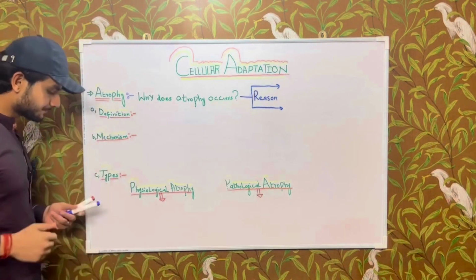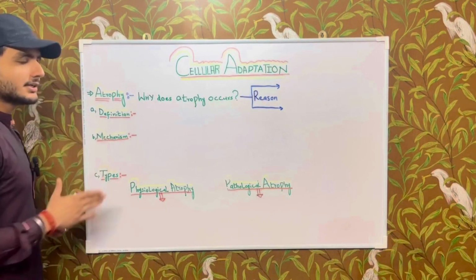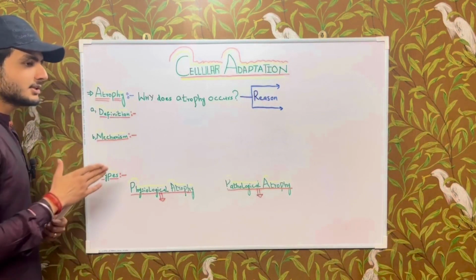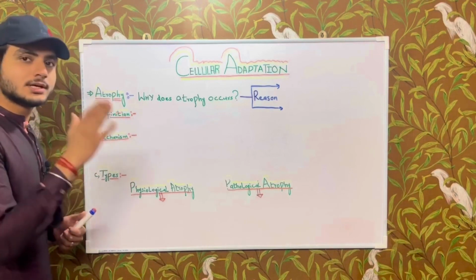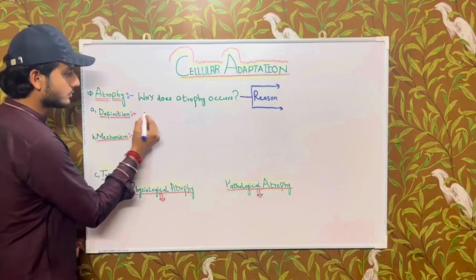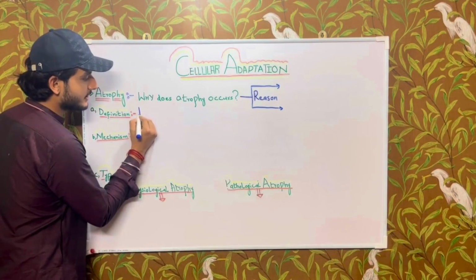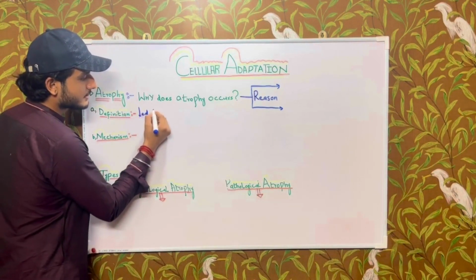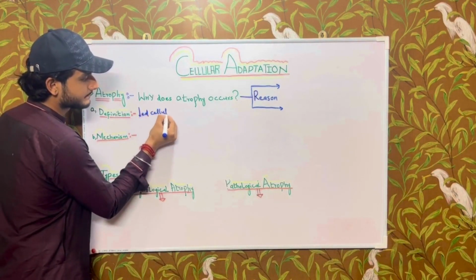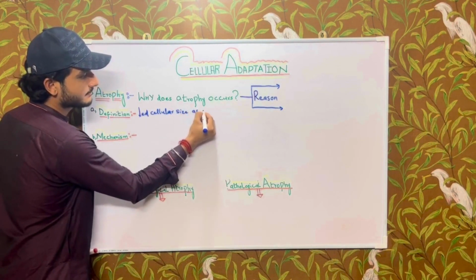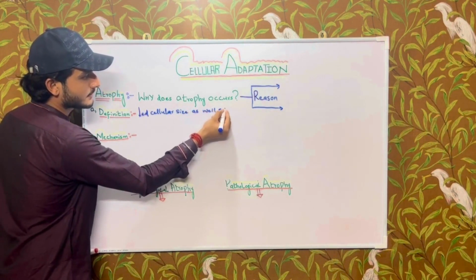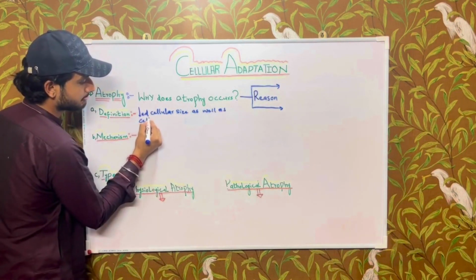Okay, so what does atrophy mean? Atrophy means the decrease in cellular size as well as cellular number. Okay, so atrophy means decreased cellular size as well as cellular number.